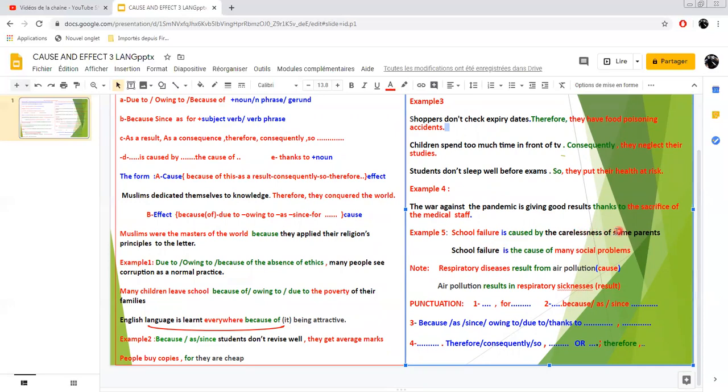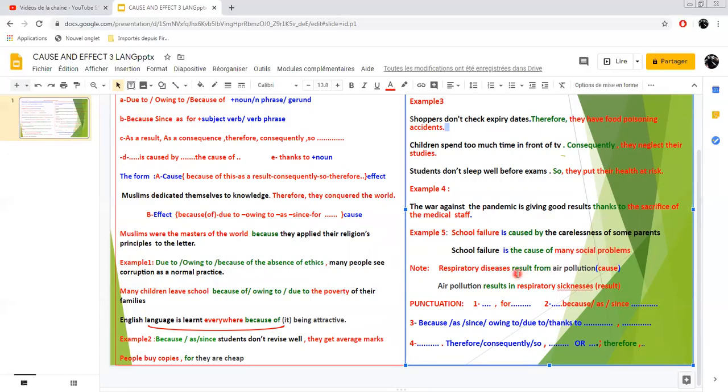So the carelessness of some parents is the cause, and school failure is the effect. Or we can say, school failure is the cause of many social problems. So here school failure is the cause and many social problems is the effect.